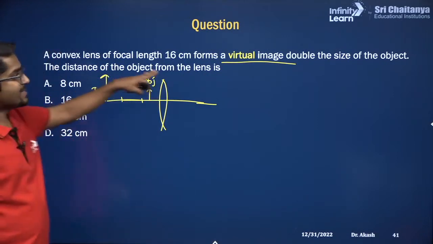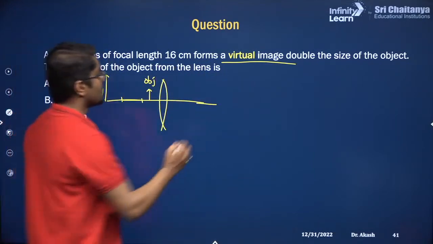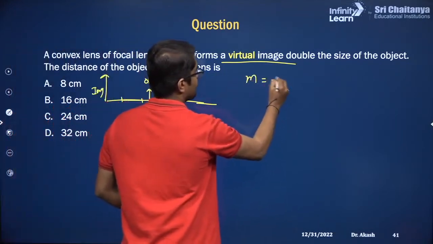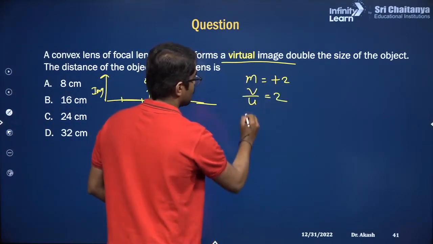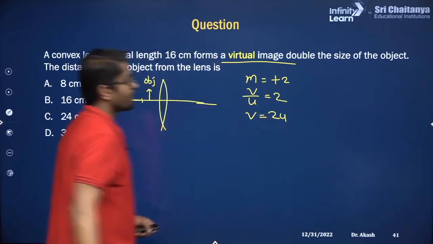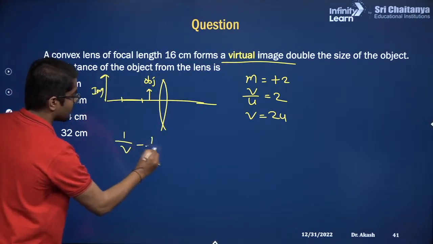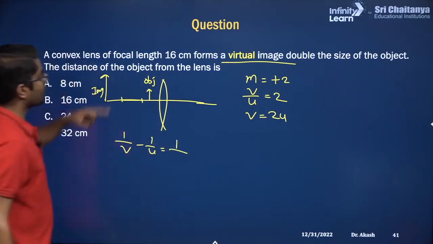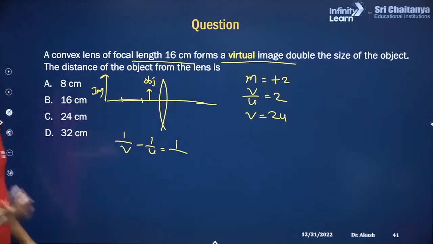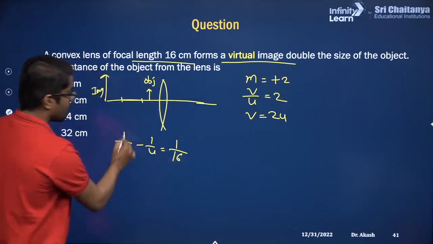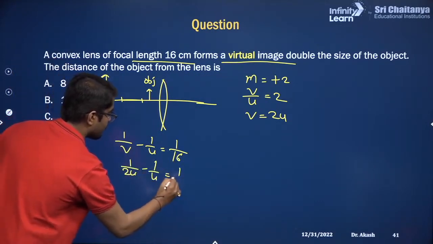So now is the magnification positive or negative? For this case magnification is positive. So M is equal to plus 2. And what is M? V by U, which is plus 2. So V is going to be 2 times U. Now use the lens equation, that is 1 by v minus 1 by u is 1 by f. What is the focal length? 16 centimeter. It is a convex lens, so focal length is plus 16, correct? What is 1 by v? It is 1 by 2u minus 1 by u is 1 by 16.